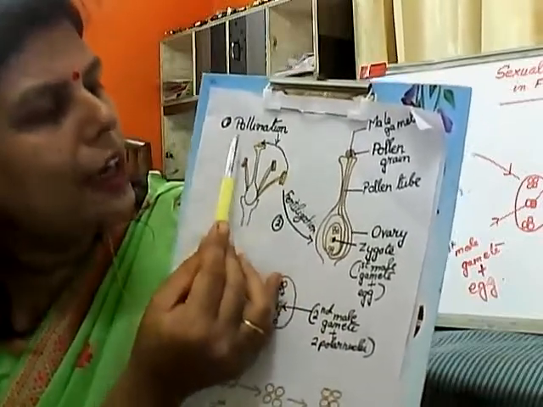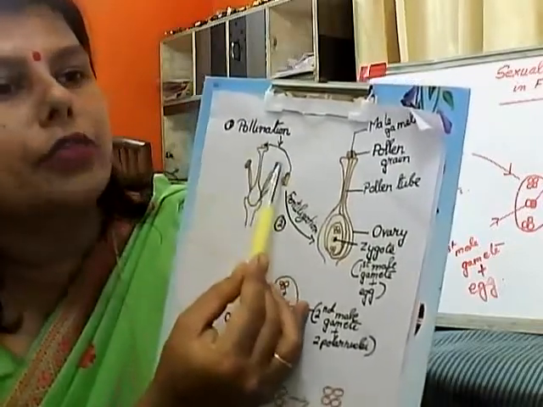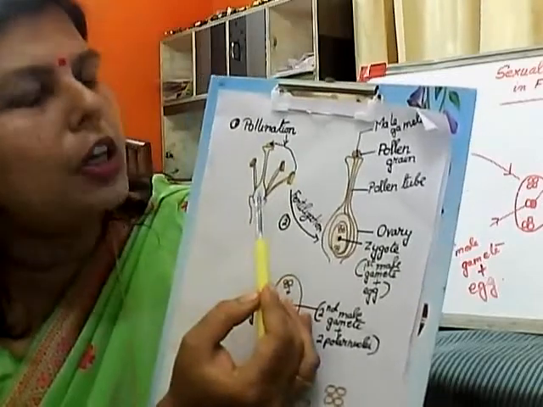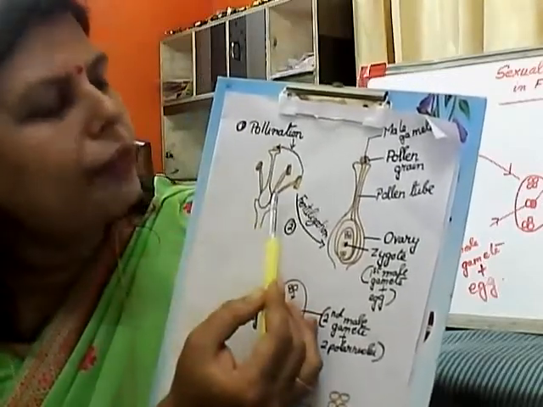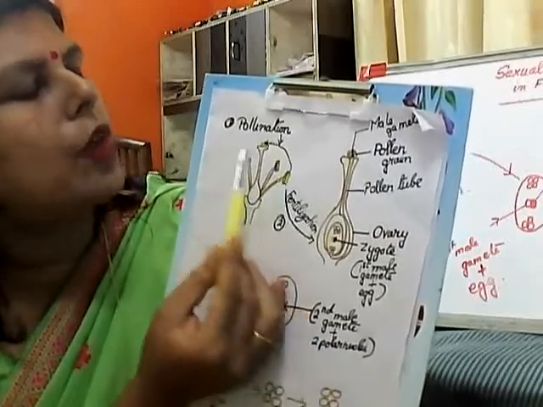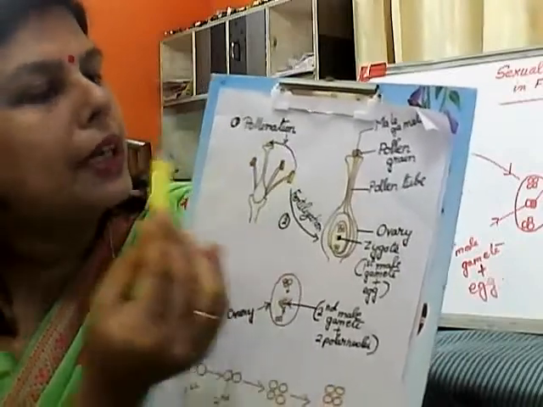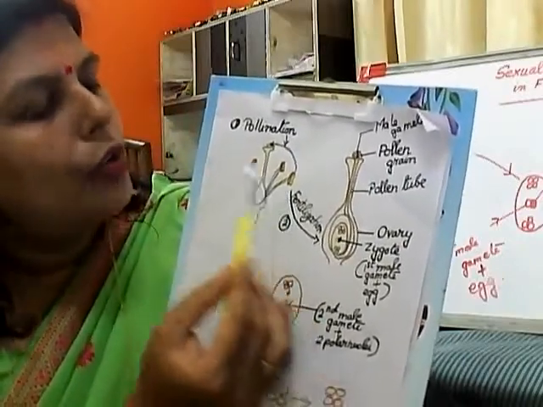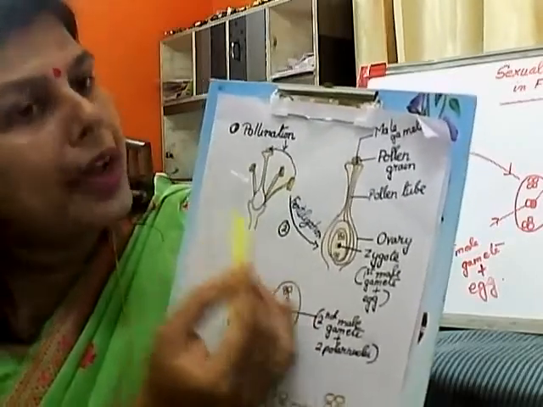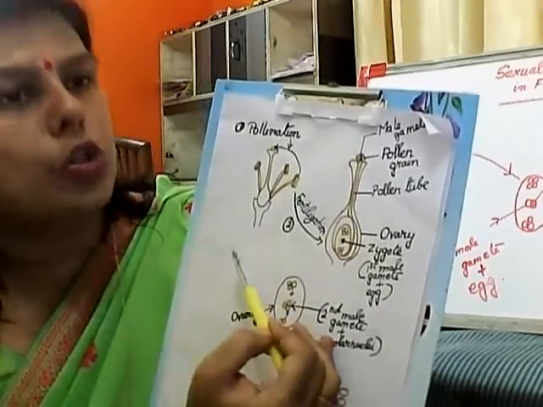Another thing you have to know about pollination is that it is of two types. One is called self-pollination, and in self-pollination, in the same flower, the pollen grain is transferred from the anther to the stigma present in the same flower. But if the pollen grain from the anther is transferred to the stigma present in another flower, then it is said to be cross-pollination.